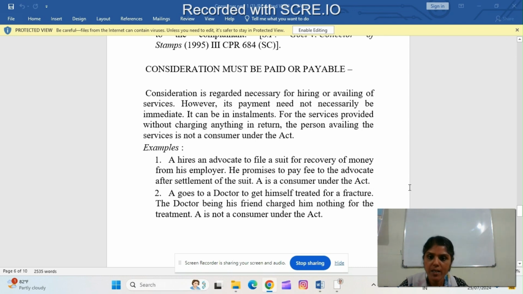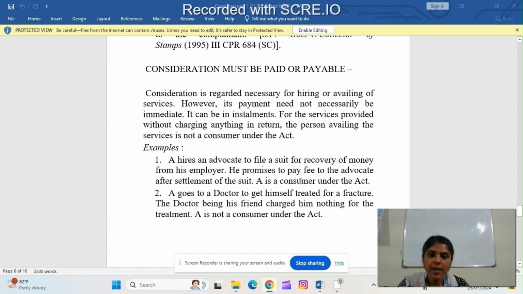So services provided without charging anything in return, then the person availing that service cannot be considered as a consumer under the Act. Only when consideration is paid or payable. That means consideration is required for hiring or availing of services, and that can be made in installments also.